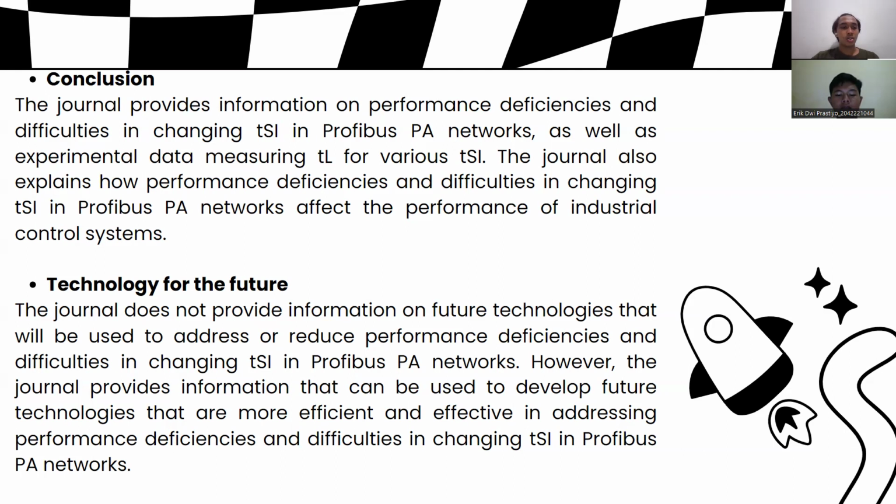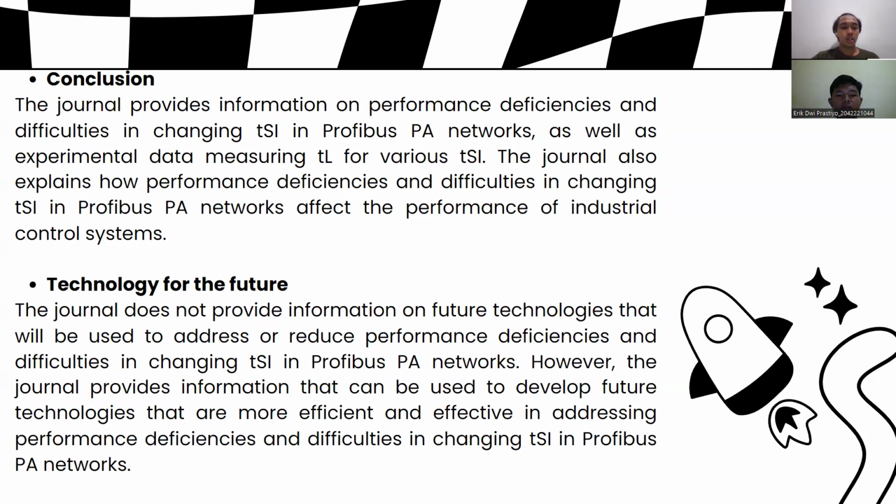The journal also explains how performance deficiencies and difficulties in changing DSL in Profibus PA networks affect the performance of industrial control systems. Technology for the future: the journal does not provide information on future technologies that will be used to address or reduce performance deficiencies and difficulties in changing DSL in Profibus PA networks.